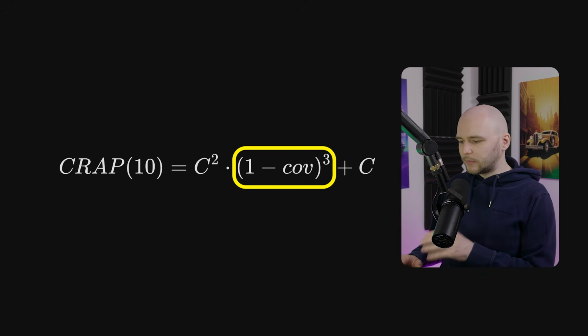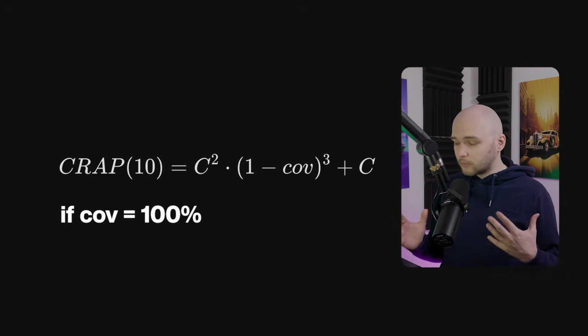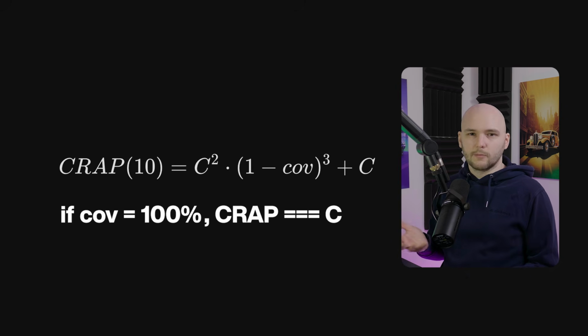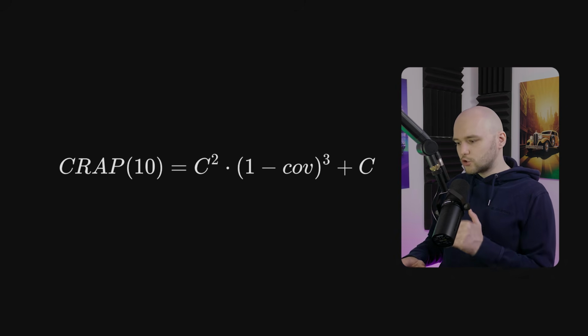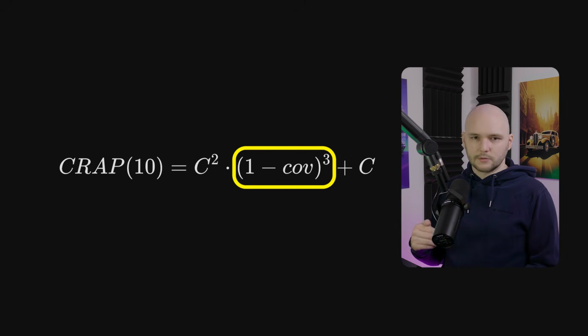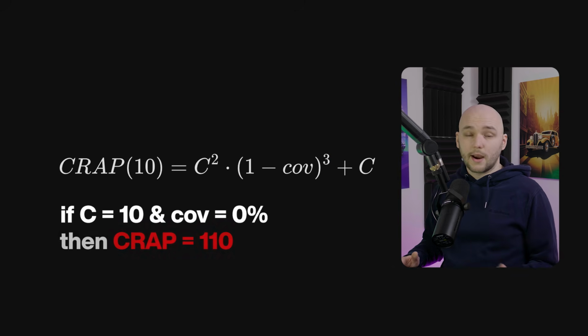And the math heavily penalizes complex code that lacks tests. So if your coverage is 100%, the entire first part of the equation drops to 0, and your crap score simply equals your cyclomatic complexity. But if your coverage drops, the cubic exponent on the left side causes the risk score to skyrocket. And a function with a complexity of 10 and 0 coverage yields a crap score of 110.